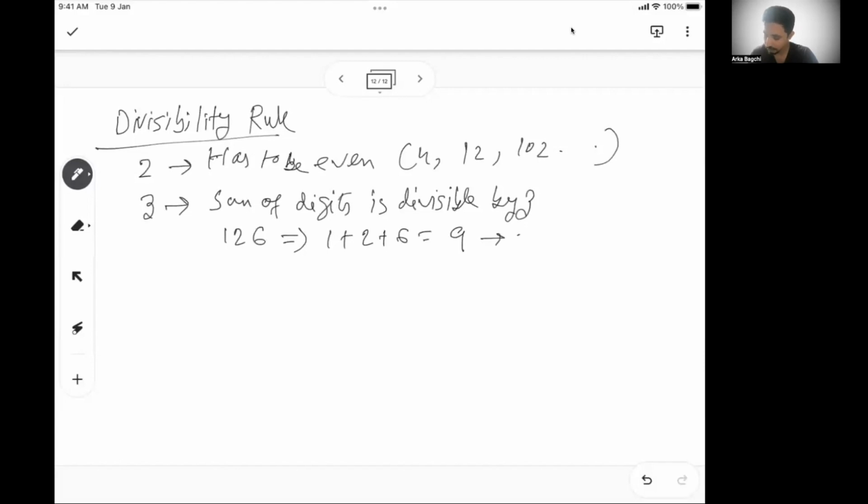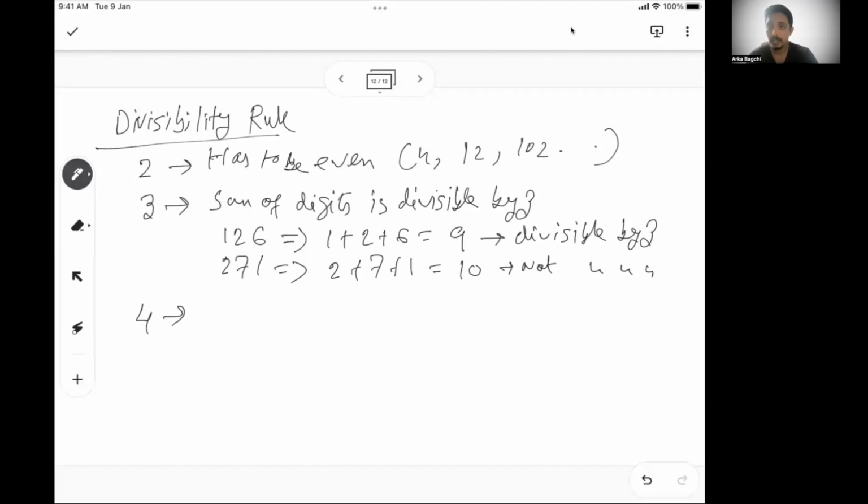This is divisible by 3. Okay. Now let's take another example. Let's say 271. 2 plus 7 plus 1 is 10. So this is not divisible by 3. You divide 271 by 3, you see it is not completely divisible. But if you try with 126, you will see 126 is divisible by 3.